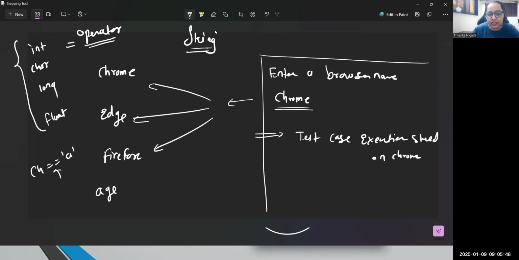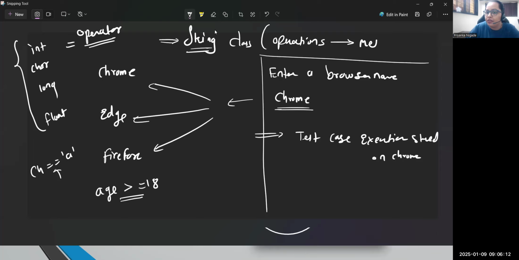You have written previously age is greater than or equal to 18. What is this for comparison? You have used an operator only. Remember, whenever you work with primitives, we use operators. But String is a class in Java. Whenever you compare strings or perform any operation on a string, operations are only possible with the help of methods. So we don't use primitive operators on a string.